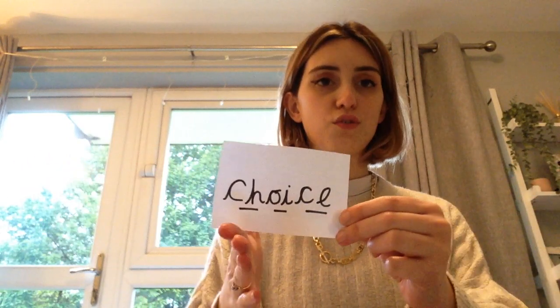Choice. Well done. Oi, n, k, oin, coin. Well done. Next one.